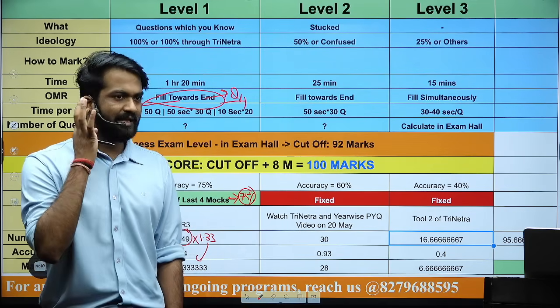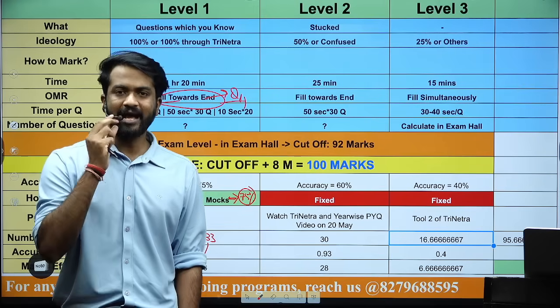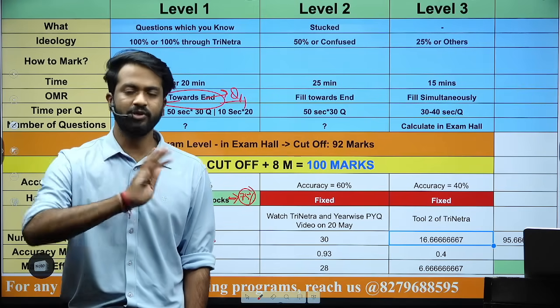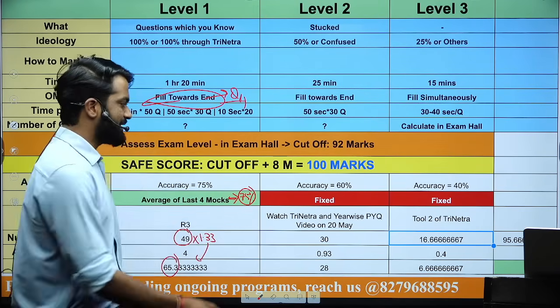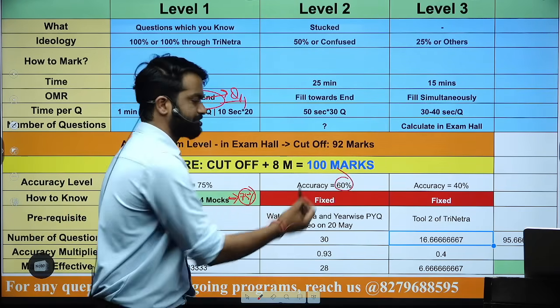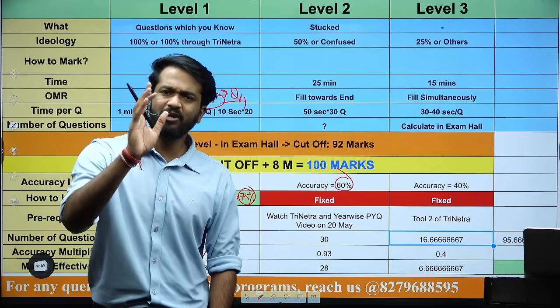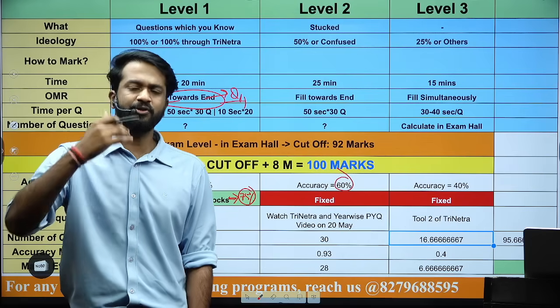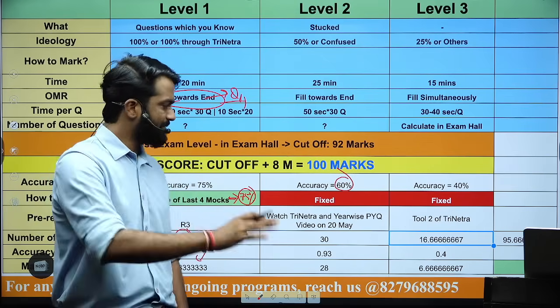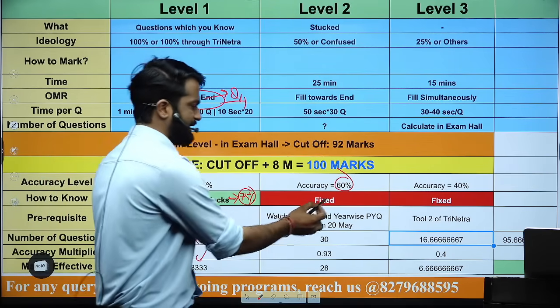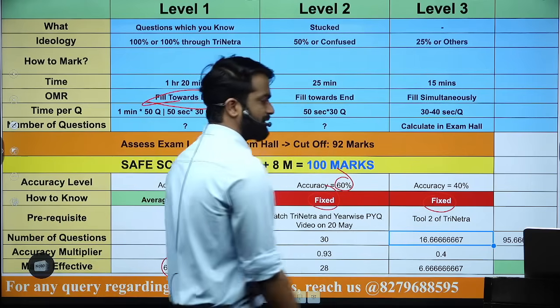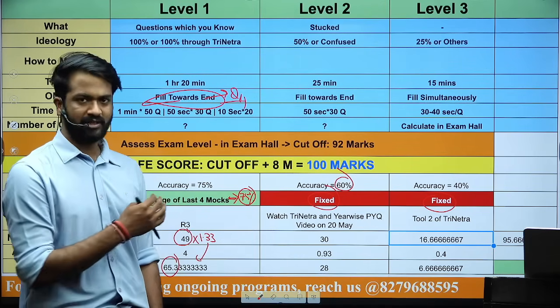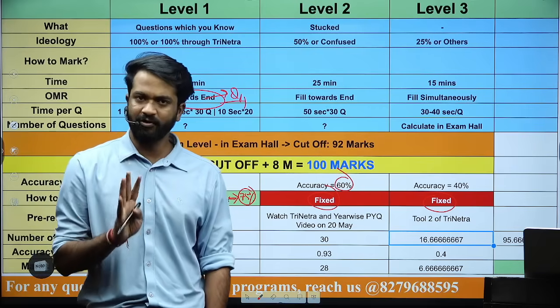Now what I am saying, in level 2 and level 3, I have fixed the accuracy percentage for you. You need not worry at all. I am saying it will be 60%. It cannot be more than that. It will not be less than that. Because 50% you are sure, some intuition, some logic should fit, right? And I am saying it is 50%. Need not worry. This you will not change. This will be 60 and 40. If it is more, it will be in our favor only.